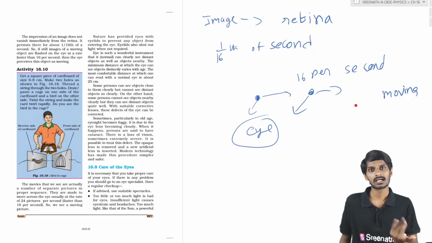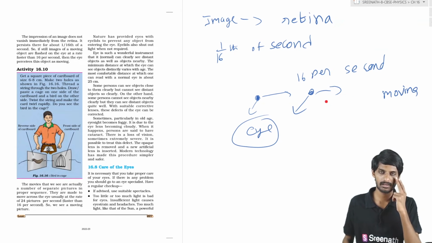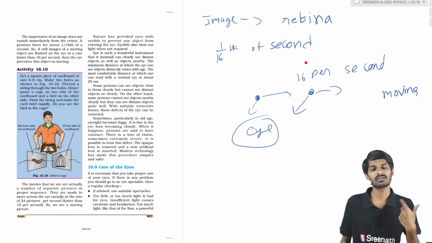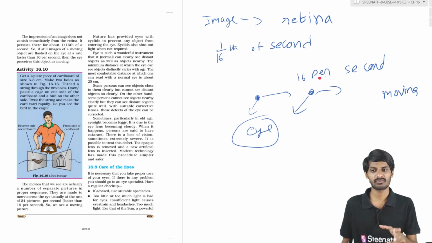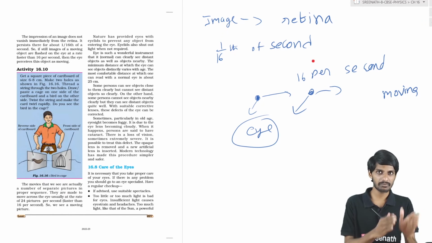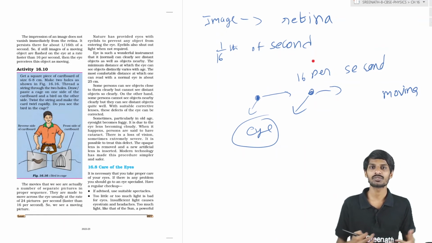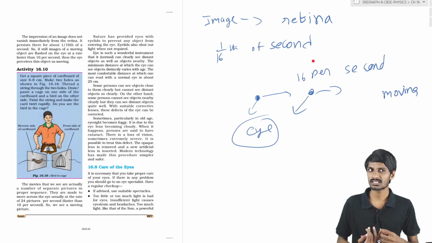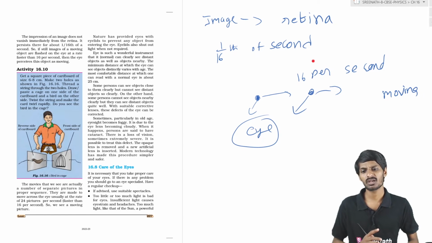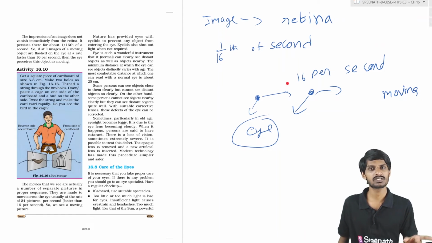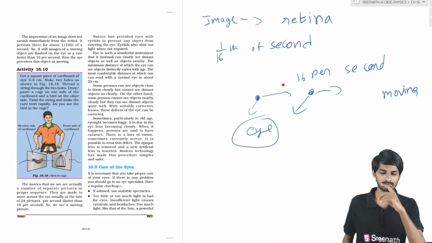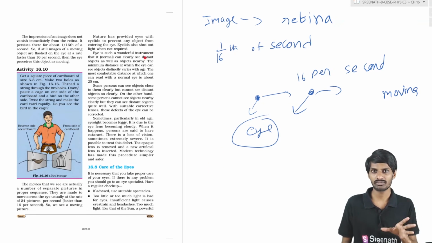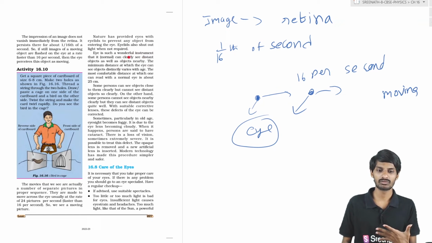The images convert into motion. If 16 images are not produced in a second, it looks like just an image. So our eye is a beautiful thing, and with its help only we are seeing beautiful images and a beautiful world.